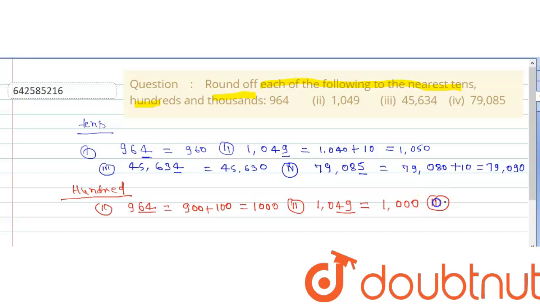Our next part is 45,634. Again, look at the last two digits for rounding to the nearest 100. The last two digits are 34, which is less than 50. So after rounding, it will give 45,600.